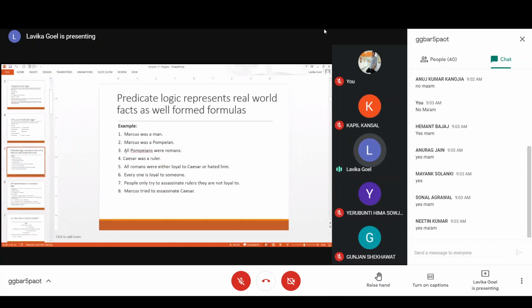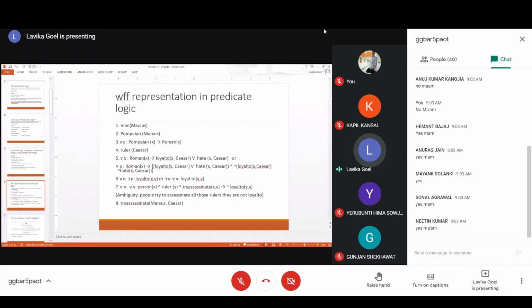Then you have the third sentence, all Pompeians were Romans, right? Here it is a bit different because you will have to use a universal quantifier for every. So for all x, you represent it by this V kind of a symbol with a straight line in between. That stands for a universal quantifier.